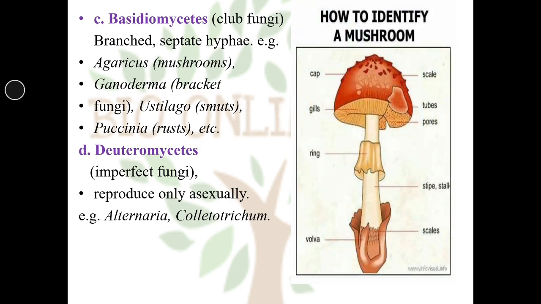Here you can see the diagram of a mushroom. You have seen the mushrooms which are generally available in the markets also, and they can grow everywhere after the rainy season. Below the trees where there is shade and dead decaying matter, there you can see mushrooms having an umbrella-like body. You can see the cap, which is called the umbrella. Below you can see the line-like compartments called gills, then the stalk which is called the stipe, and then you can see the presence of rhizoids at the base.